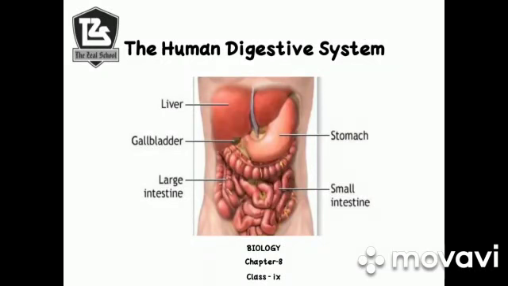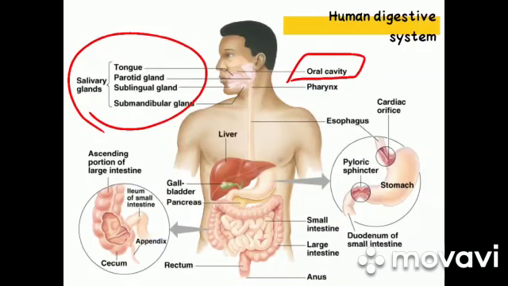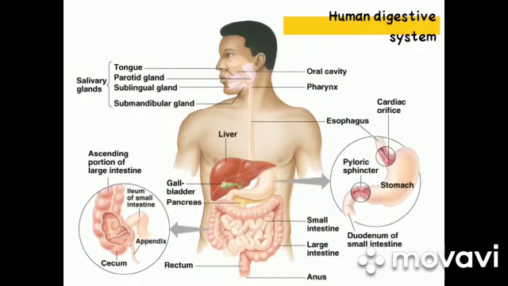Today we will continue the human digestive system. In our previous video, we did the introduction of the human digestive system. Today we will learn about the functions of the organs of the digestive system. Students, as shown in this picture, our digestive system begins in the oral cavity.